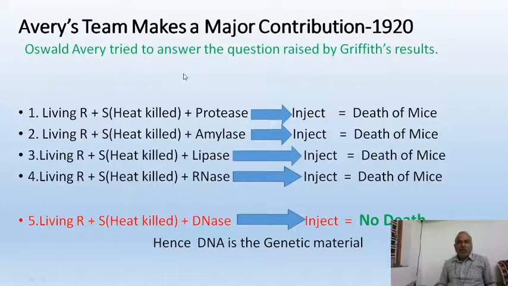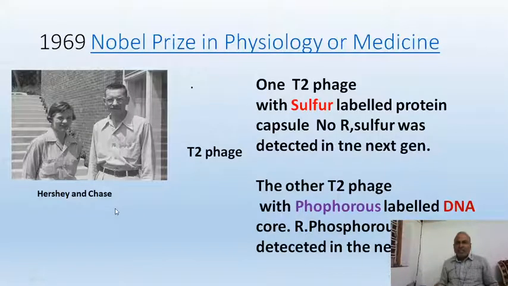Oswald and Avery conducted this experiment, but this experiment is a very, very long experiment, and it is not giving complete evidence that DNA is the actual genetic material. But later, Hershey and Chase conducted back-to-back experiments. They took T2 bacteriophage.